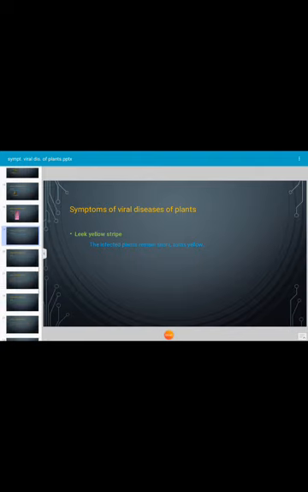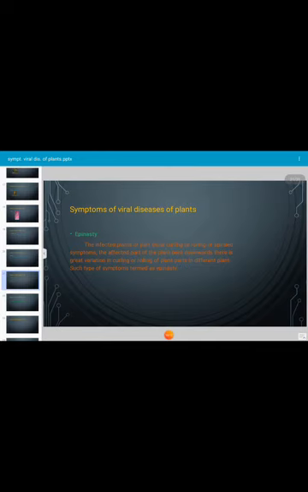Next, big vein. It is a type of symptom which is caused by a viral pathogen. The characteristic feature of big vein symptoms is clearing of the vein. The affected plant becomes short and bushy. Such a plant does not produce heads or cauliflower. It is a viral disease, and big vein is a viral symptom.